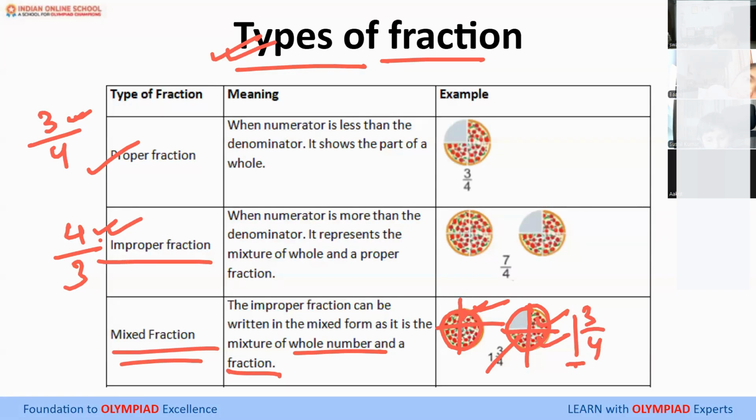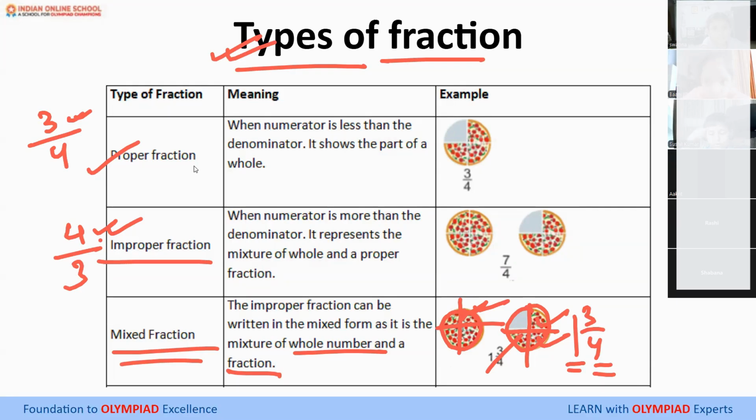Here you have a whole number and a fraction part. Okay, all of you? Any confusion, anybody? No, ma'am. Understood these types, proper, improper, and mixed.